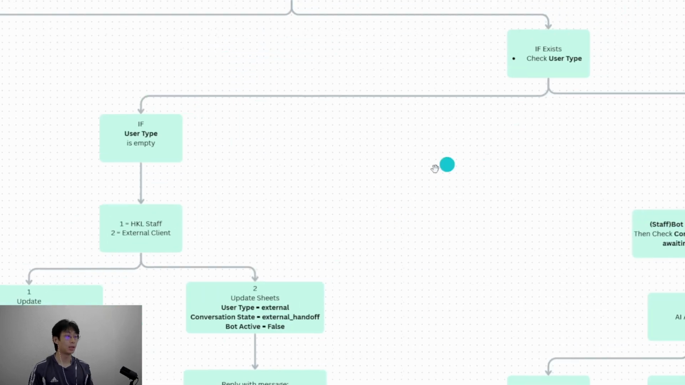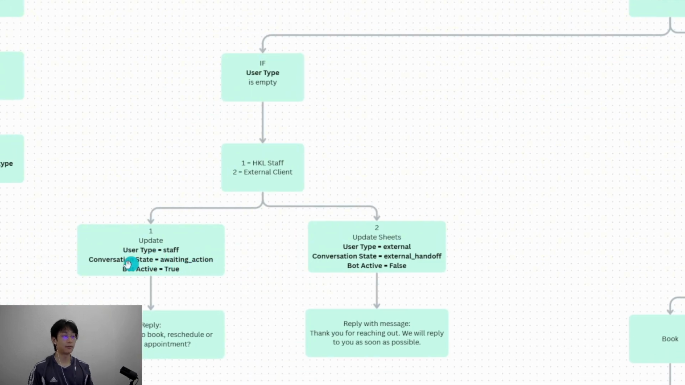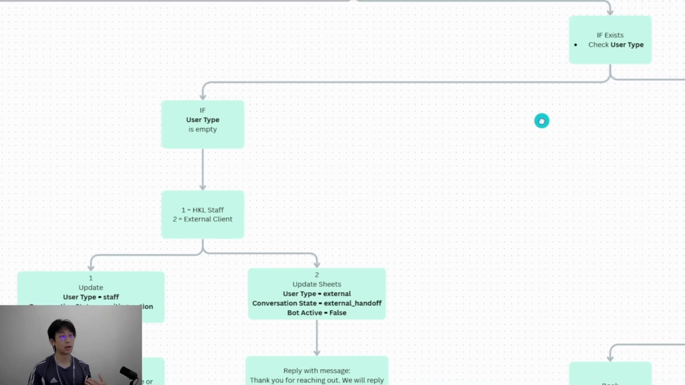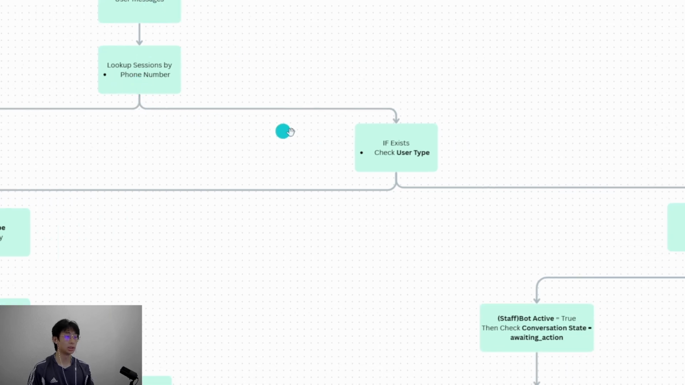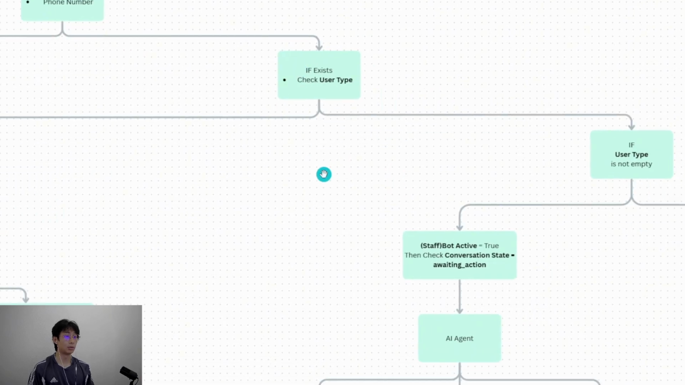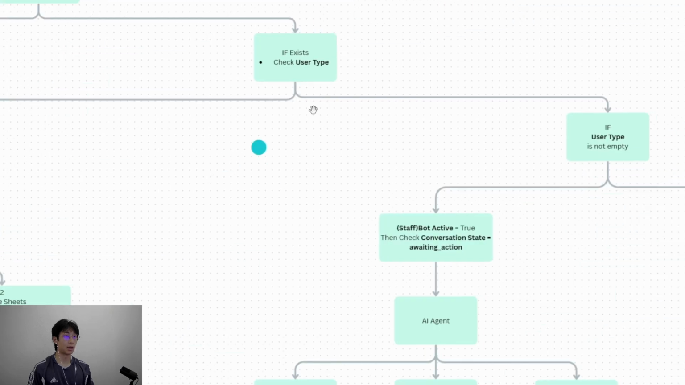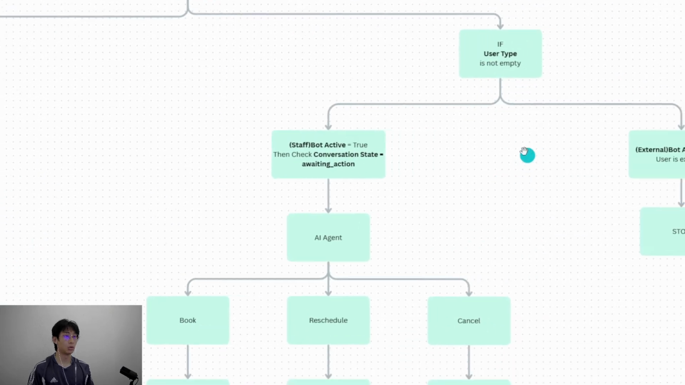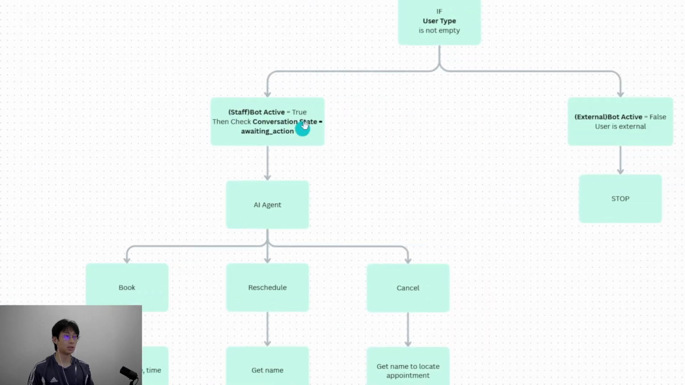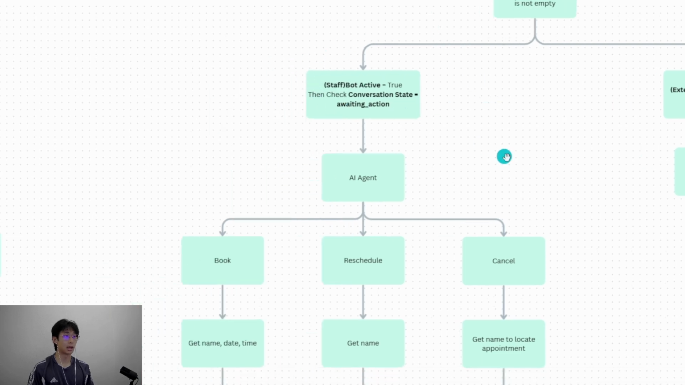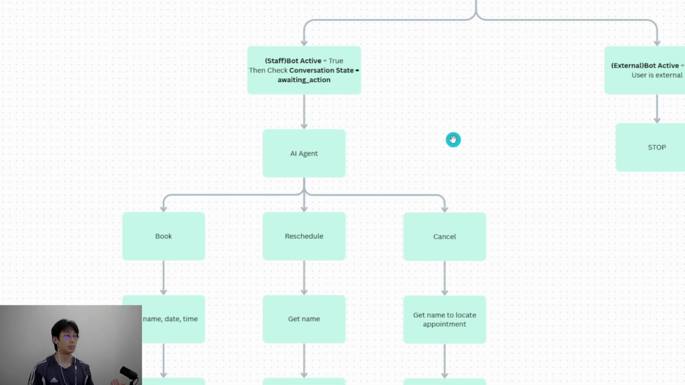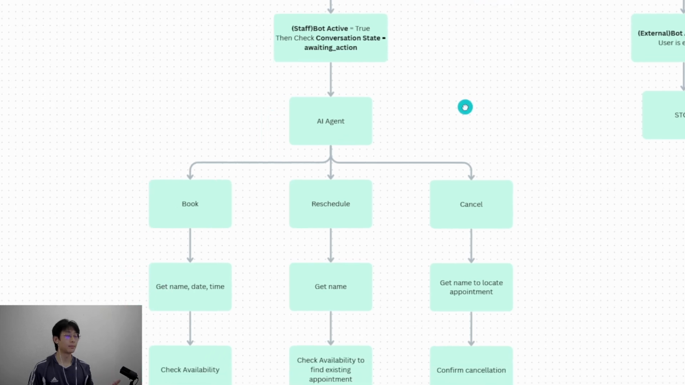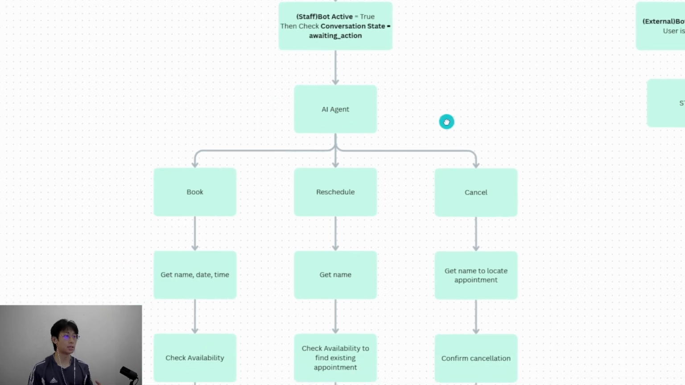Now let's say the staff wanted to book an appointment. He or she would reply with, "I would like to book an appointment." When the message comes in, it will go through this path and check the user type. The user type has already been set to staff, so it's not empty. It will then check the conversation state, which would now be at awaiting action. This is where the AI agent comes into play.